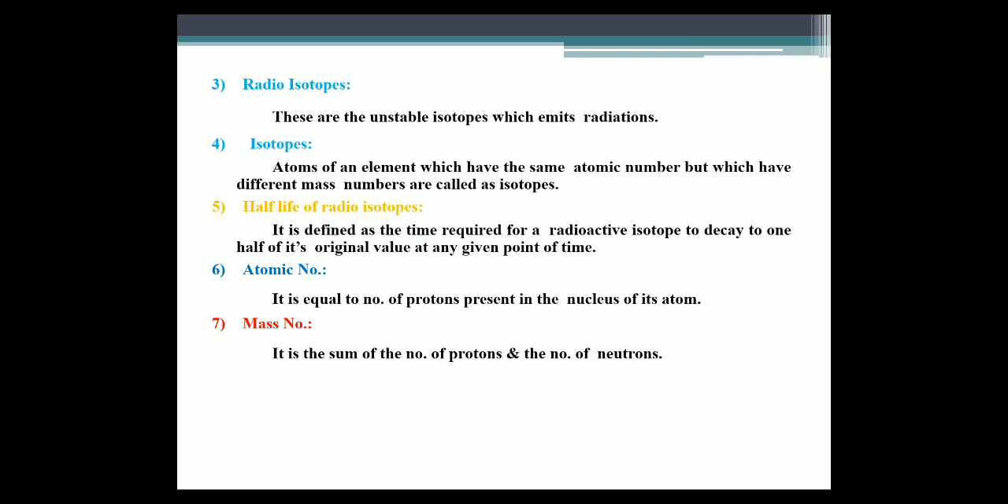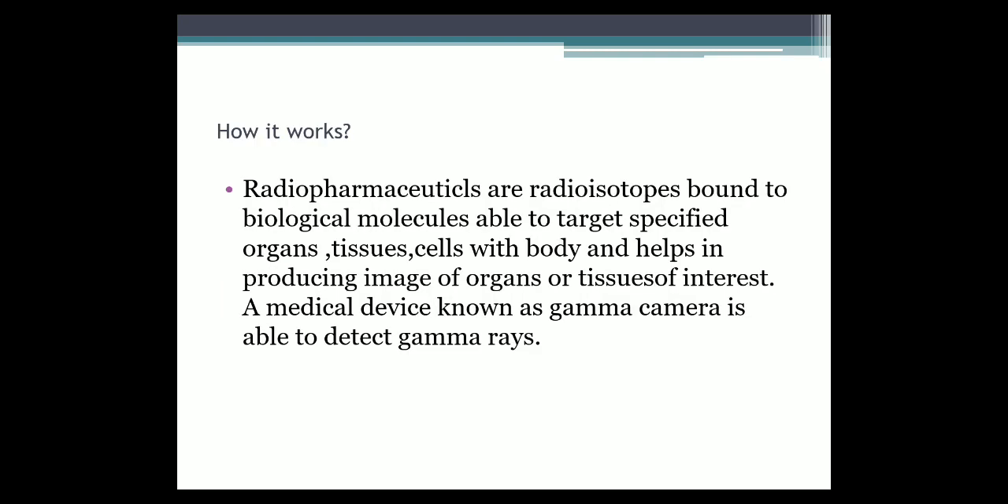Atomic number is equal to the number of protons present in the nucleus of its atom. And mass number is the sum of the number of protons and number of neutrons. These definitions are very important. Next, we have to see how it works.